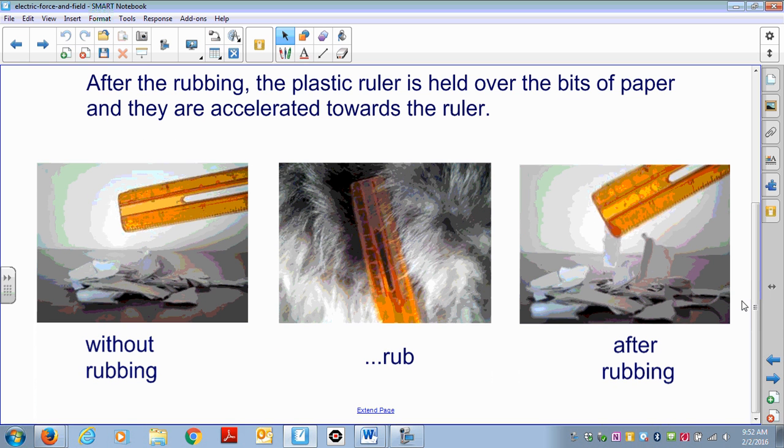Here you can see a picture of it. Before we rub the ruler and the fur, nothing happens. We then rub the ruler with the fur, and look what happens after rubbing. The pieces of paper are accelerated upward towards the ruler.